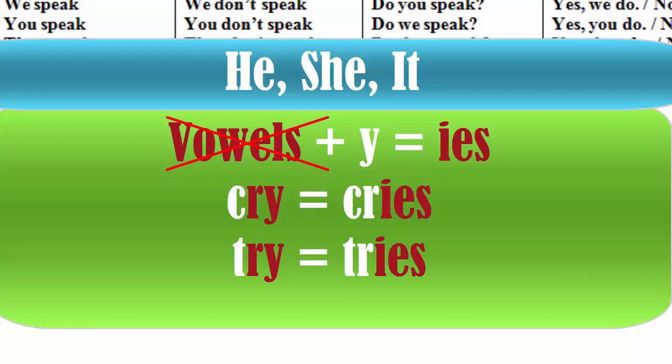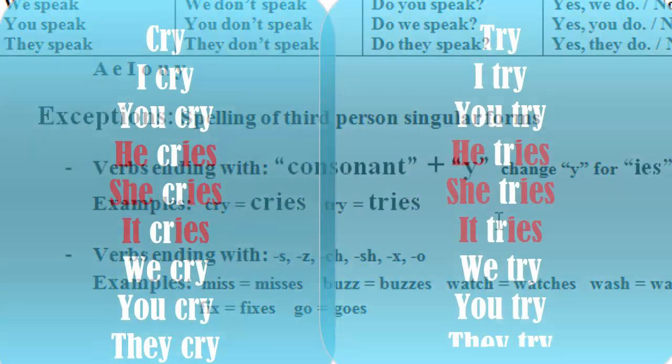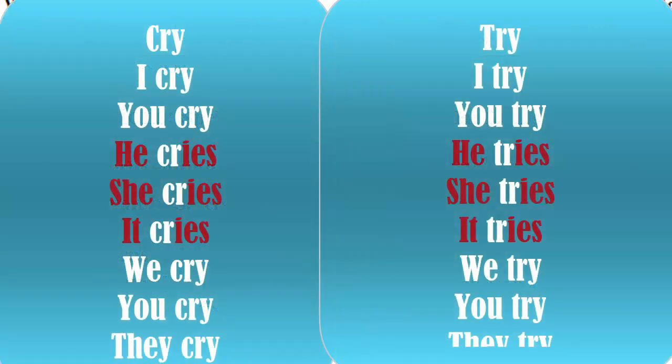I try, you try, he, she, it tries. We, you, they try. Why do we say tries or cries? Because we have y at the end of the verb after a consonant.